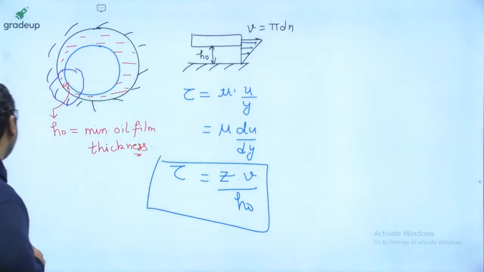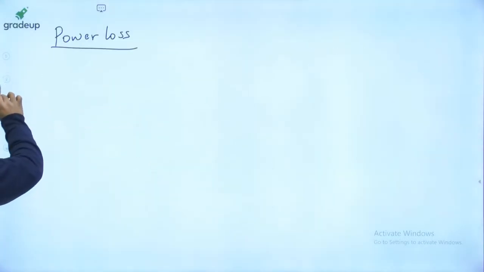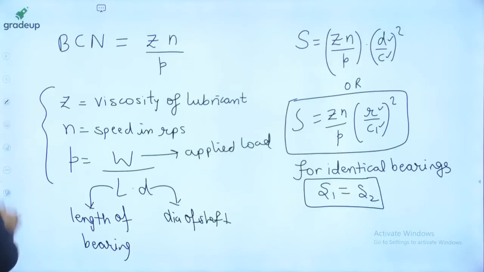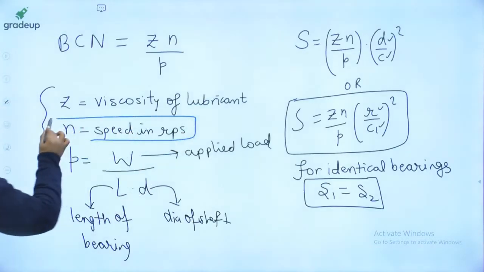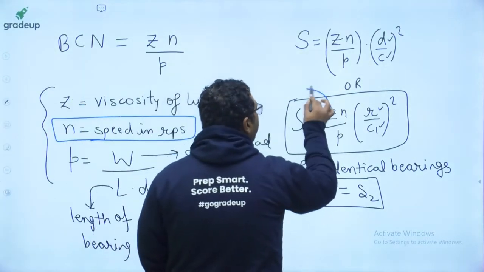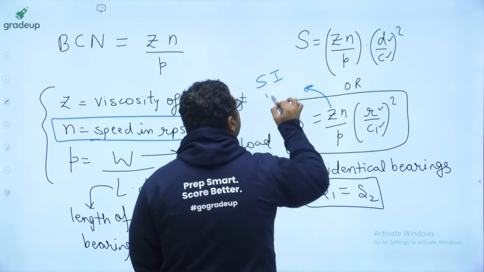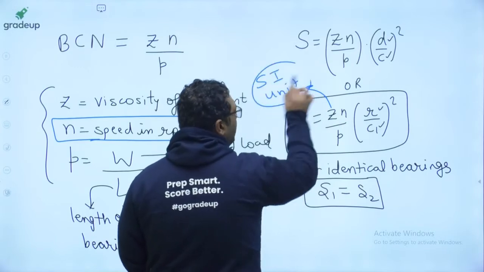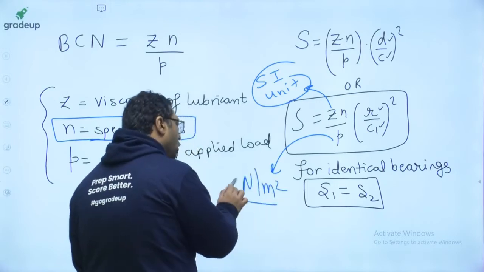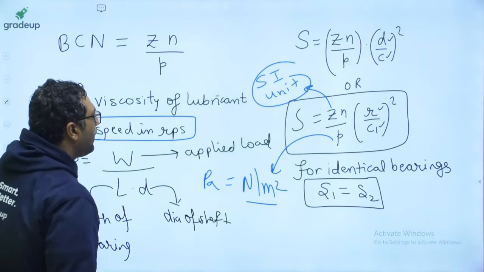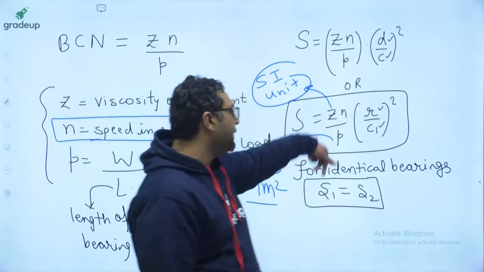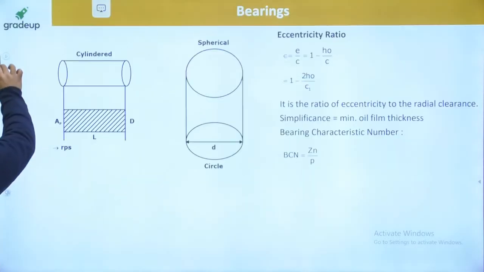I already mentioned that this n is the speed in RPS. Z is viscosity. R1 and C1 will have the same units, so they will get cancelled out.